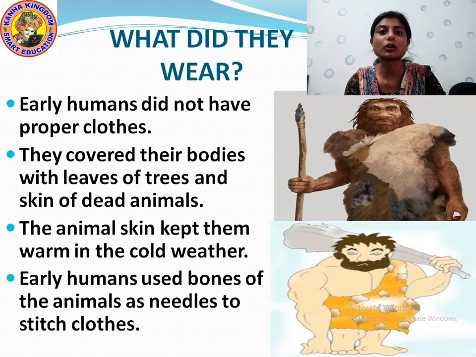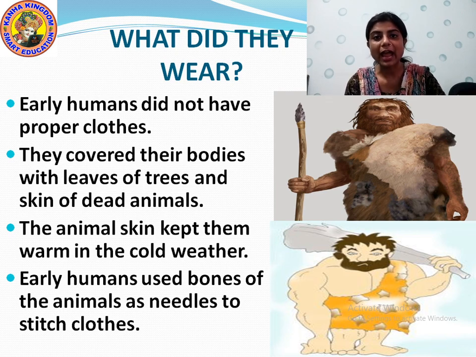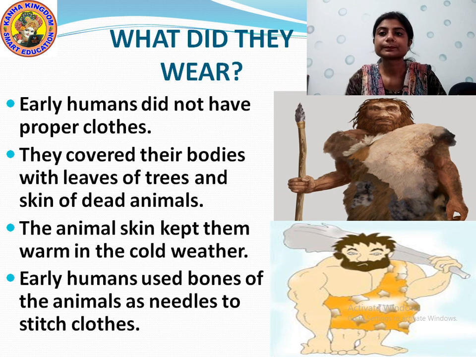Understood? In the early days, there were no clothes which these early humans could wear. That is why they used to wear what? They used to wear the leaves of the trees and the skin of the dead animals, so that it can protect themselves from the cold, and they even used the bones of the animals as needles to stitch their clothes. Understood? I hope you understood this.